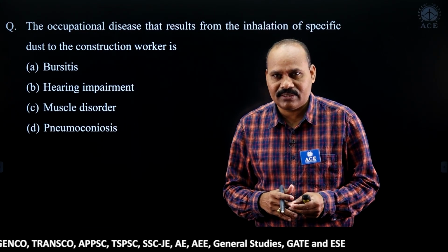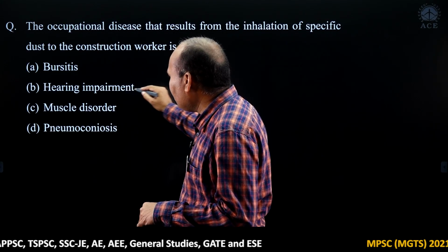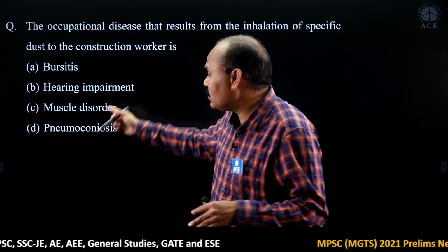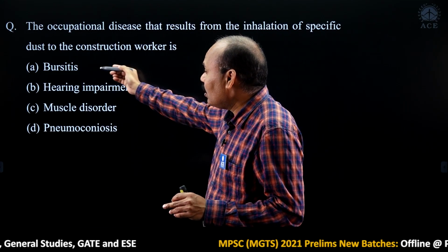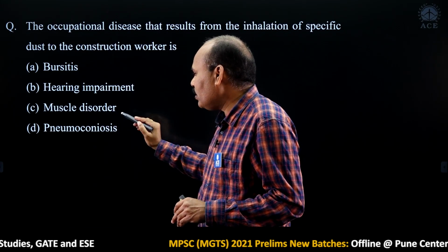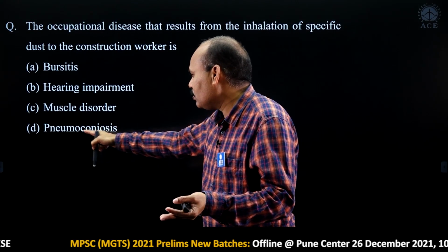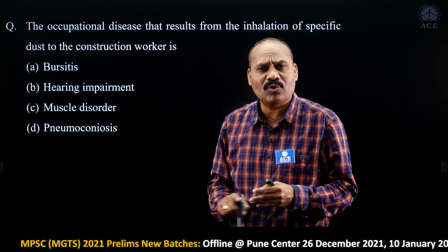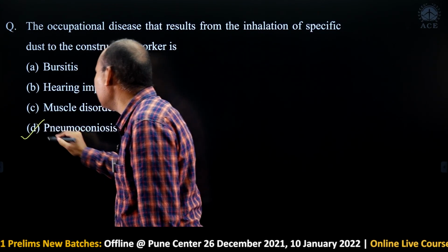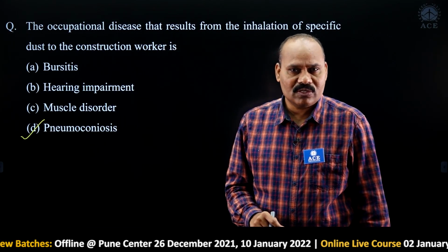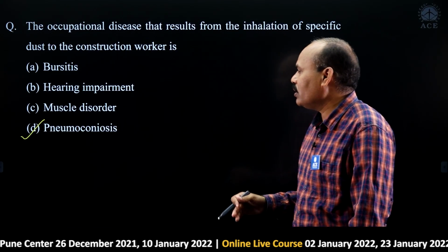Lung diseases will occur. Hearing impairment is related to the ear, when sound comes, and muscle problems come when we do physical work, so those are totally different. Only the correct one, pneumonia, you know very well. So pneumoconiosis is actually a disease related to the lungs. Pneumoconiosis, or pneumonia type, so a lung-related disease.